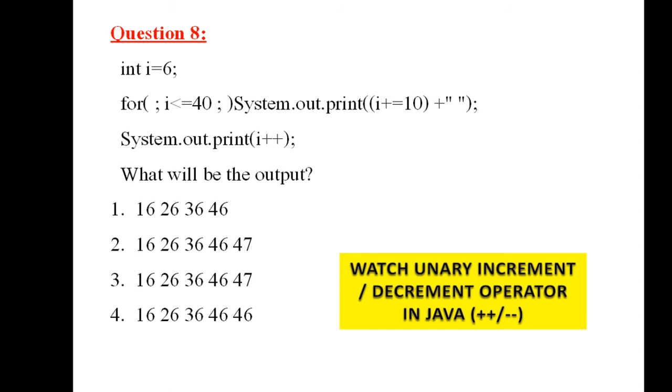No, so it comes out and it prints I plus plus. It prints the value of I first. 46 is getting printed and then plus plus means I's last value would be 47, which I'm not printing. I hope you have understood the unary increment operator and unary decrement operator. If you are a little confused, you can see my video on unary increment decrement operator in Java for more knowledge.